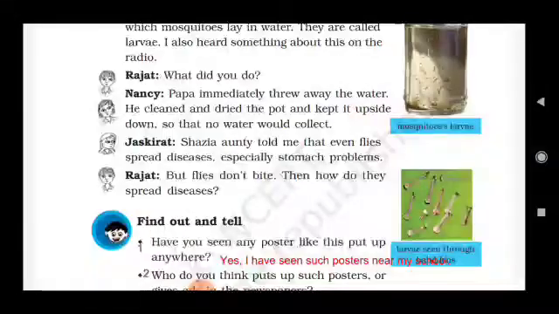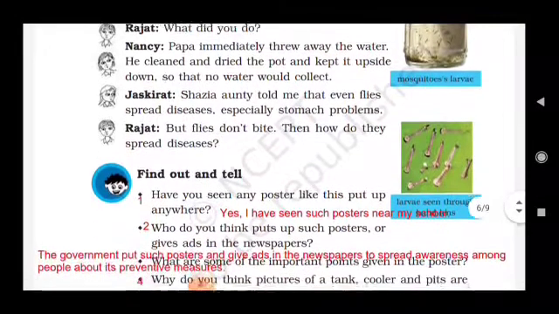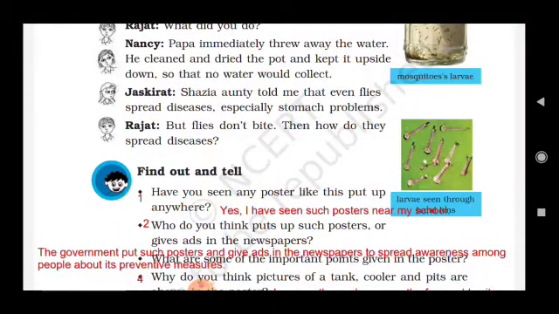Jaskirat, Sajya auntie told me that even flies spread disease, especially stomach problems. Now, flies also cause some diseases, but flies don't bite. Then how do they spread disease? Because when flies carry some disease, they sit on the food which we eat, and if we eat that food, then we will get that disease.